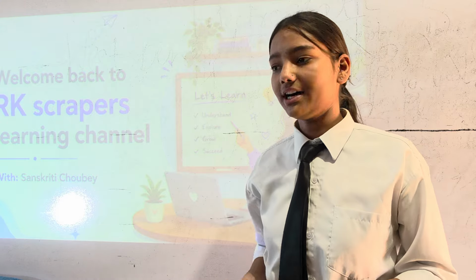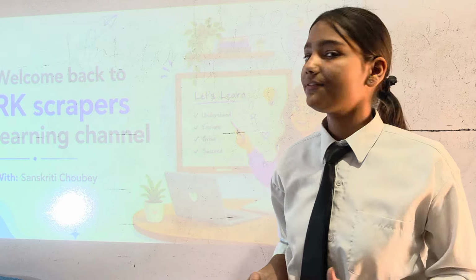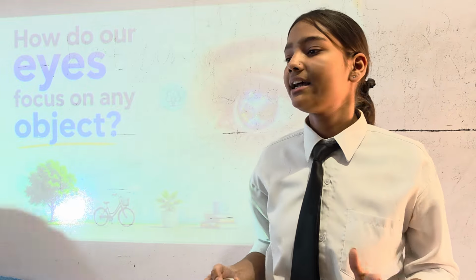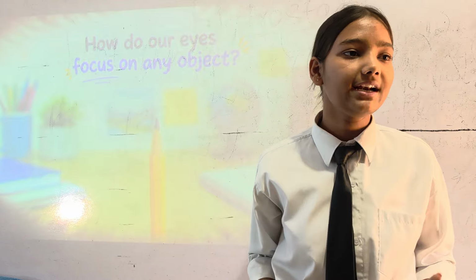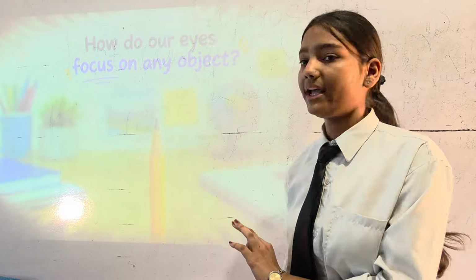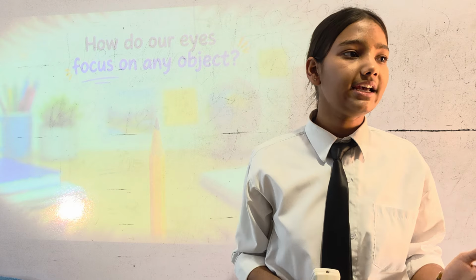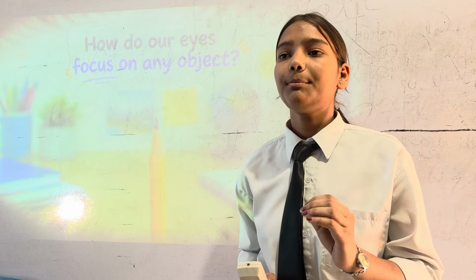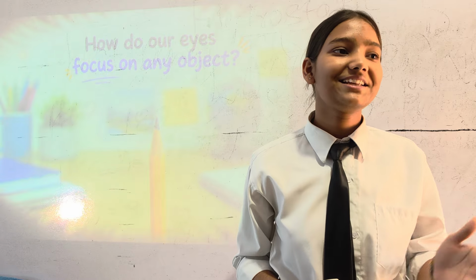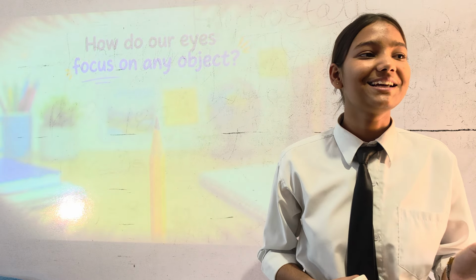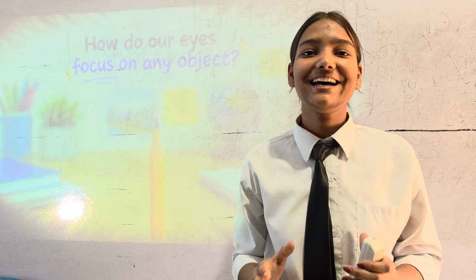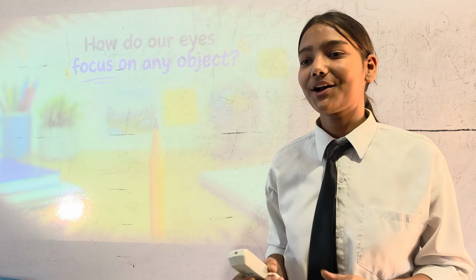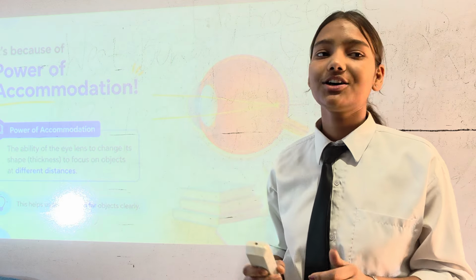Today we are going to learn one topic of physics which is related to our eyes. Have you ever wondered how we can focus on any object? Let's suppose there is a pencil in your hand and you are able to focus only on the pencil, and the other objects beside it will seem blurred to you. It happens with everyone because of the power of our eyes to focus on some object. Try this thing: we can focus on one object and the objects beside it will seem blurred to us. It is happening because of one reason, which is the power of accommodation.